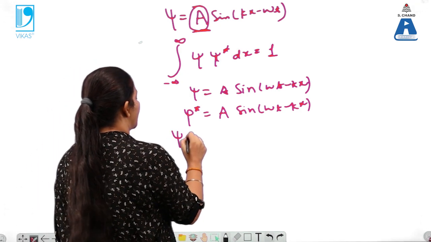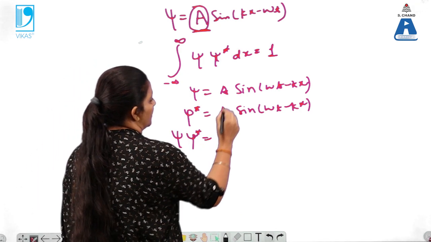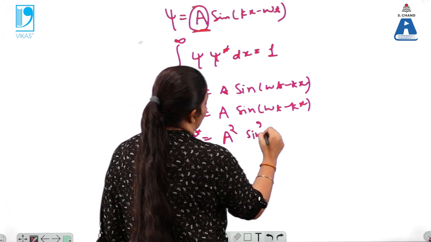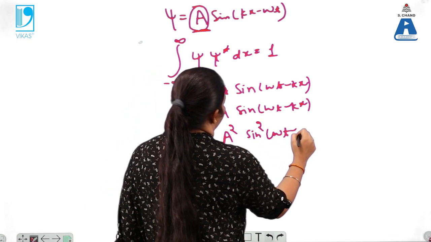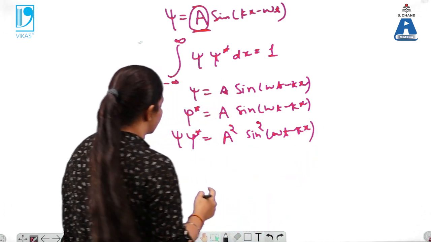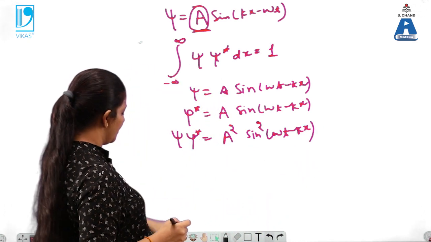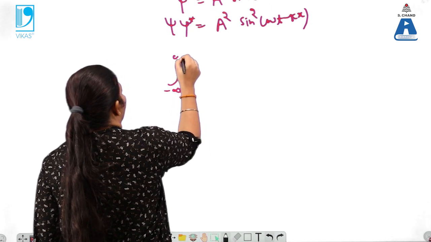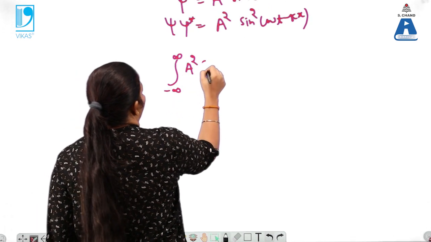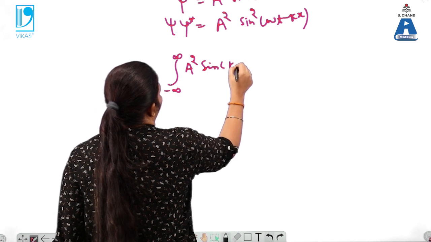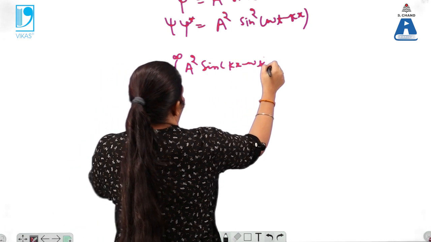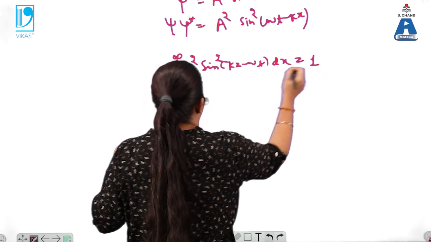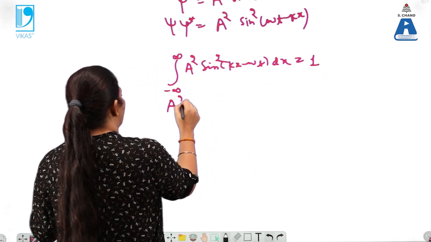Now psi into psi star can be written as A square into sine square of omega t minus kx. Now substitute this value over here, then we will get the integral of A square sine square, which must be equal to 1.